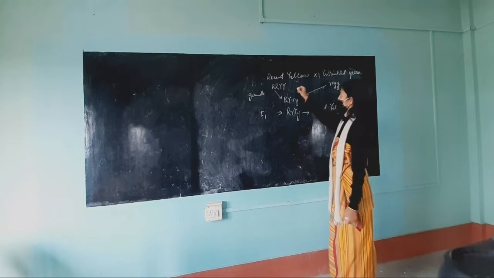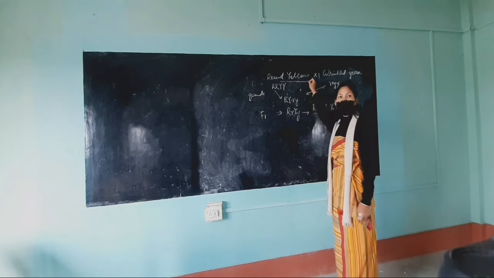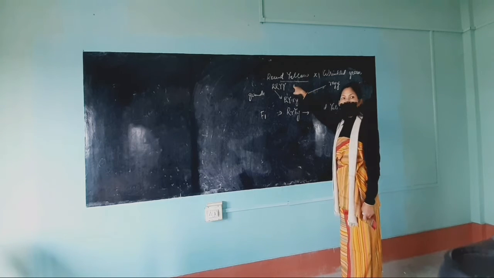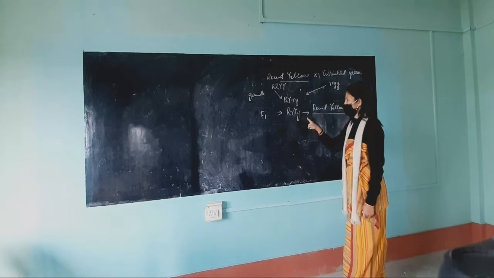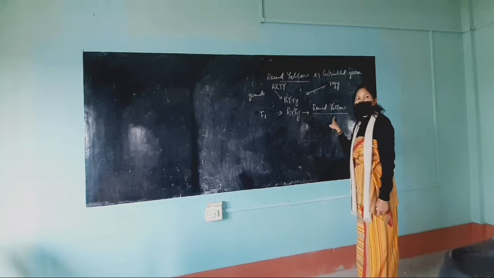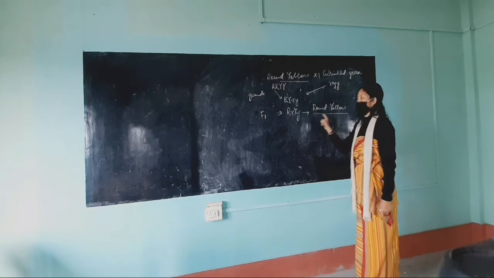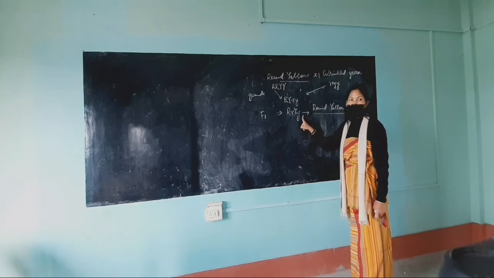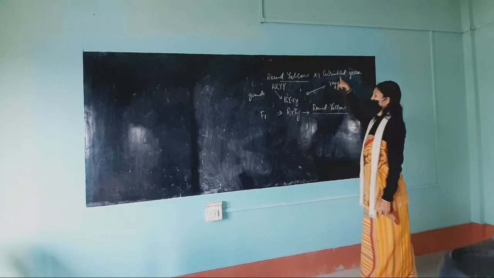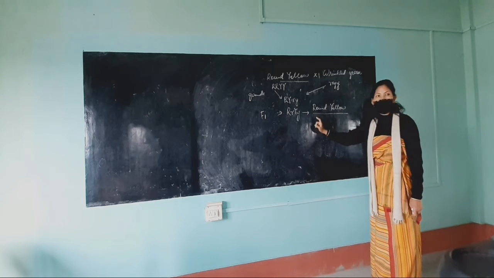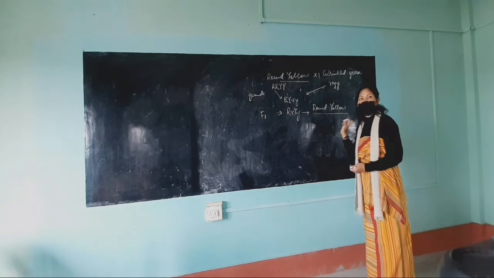You can be asked a question like, what is the difference between the round and yellow of the F1 generation and the round and yellow of the parental generation? One of the parents is round yellow, and in the F1 generation the result is also round and yellow, but the difference is that this round and yellow is heterozygous, as it is the combination with the wrinkled green. Right? Did you understand? So this is our F1 generation.